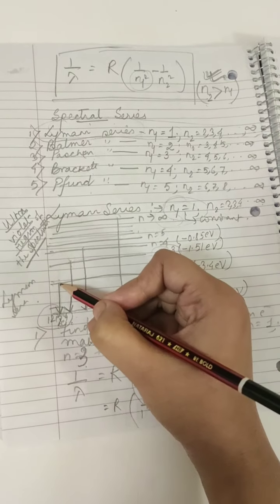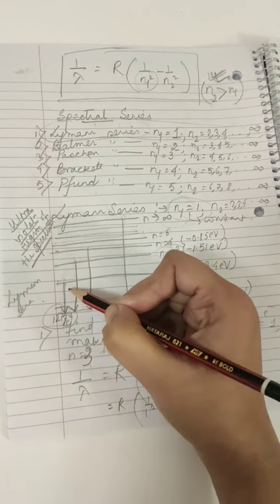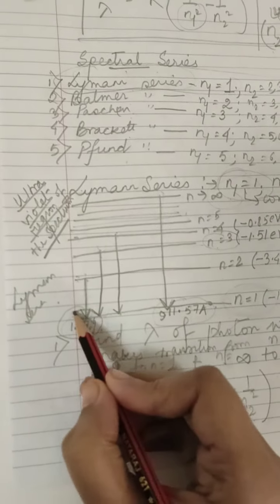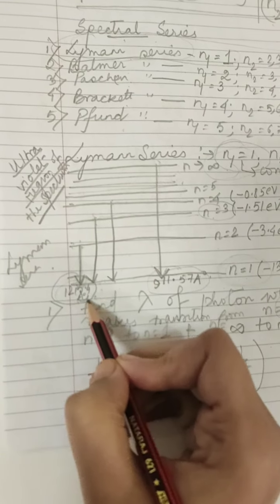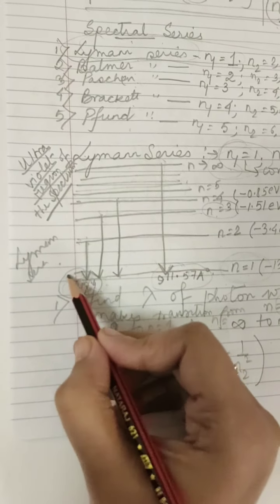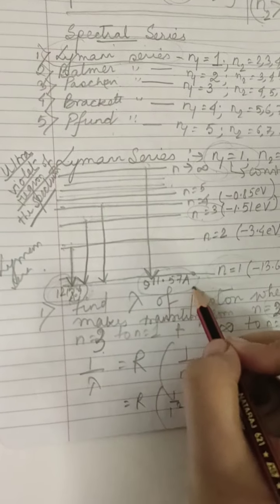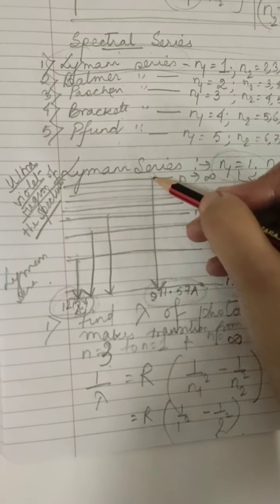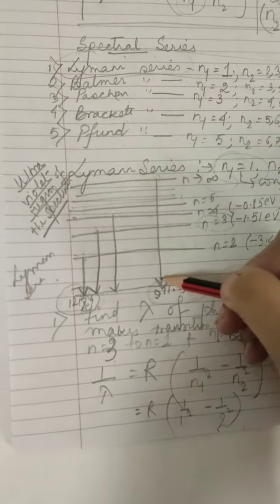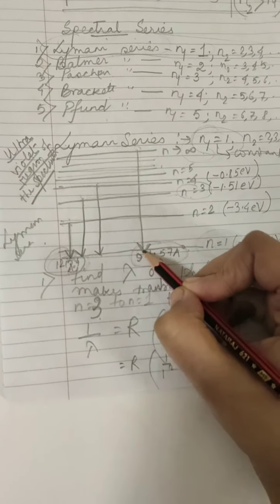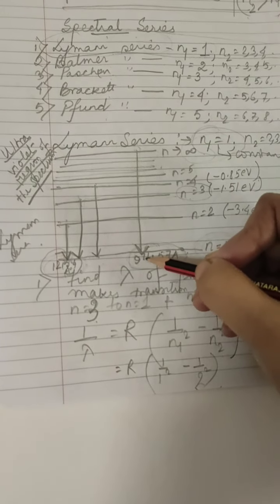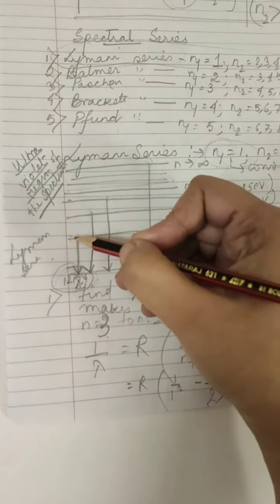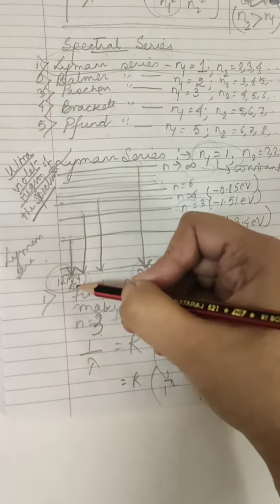You have seen that when the transition is the shortest, the wavelength is the longest, 1215.4, and the wavelength is the shortest, 911.57 angstrom, when the transition is the longest. So have you understood that when the energy level gap is the most, the wavelength is the least, and when the energy level gap is the least, the wavelength is the most?